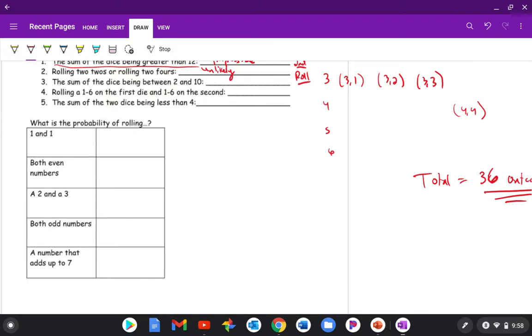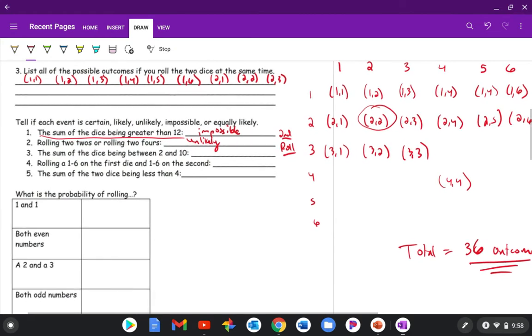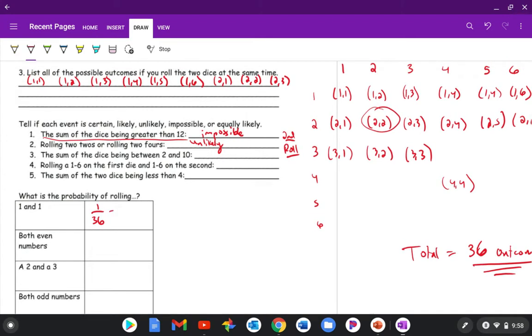And then this little chart here, we're also going to fill in the probability of rolling these certain ones. So you're going to want to look at this little chart, a 1 and a 1. You're only going to see that in one place on this whole chart. So the probability of rolling a 1 and a 1 is just going to be one chance out of 36 possibilities, 36 possible combinations. So write 1 out of 36. And it's a good idea to just go ahead and write the fraction and the decimal. So then just write 1 out of 36 equals 0.027.